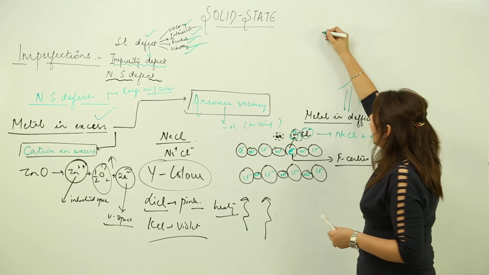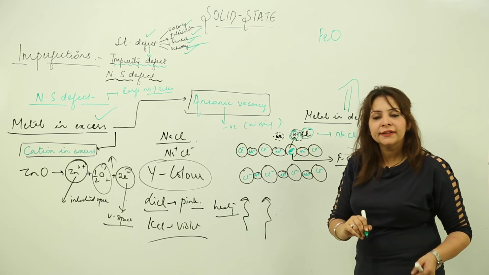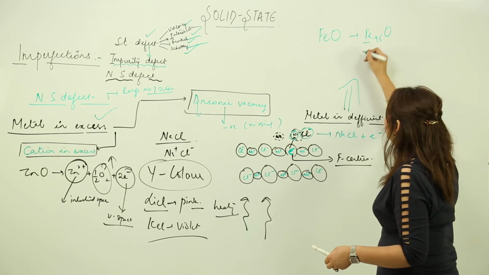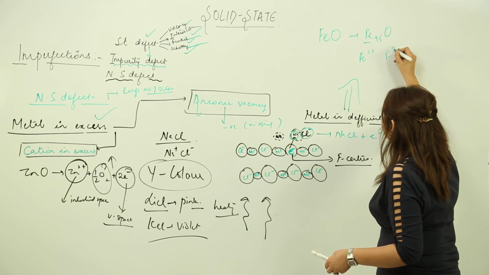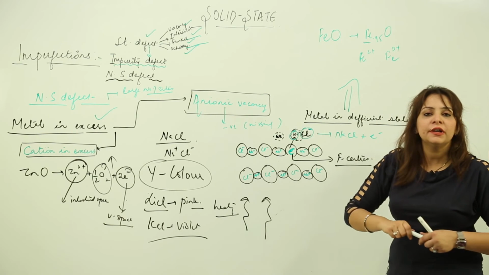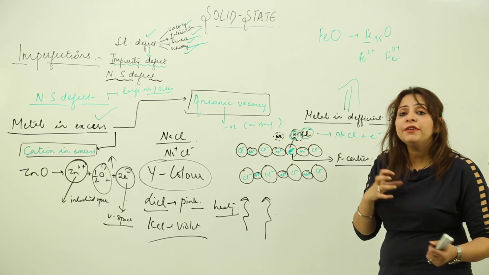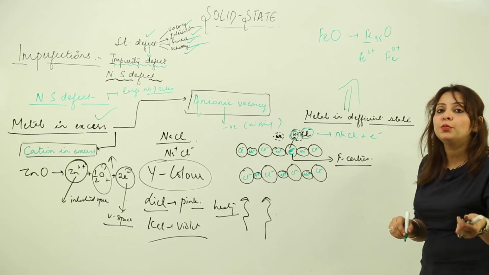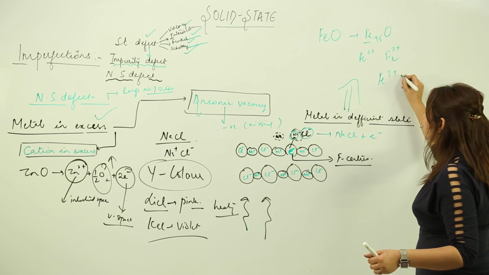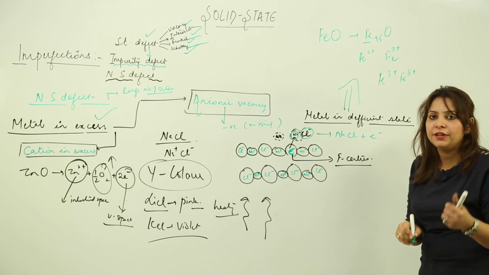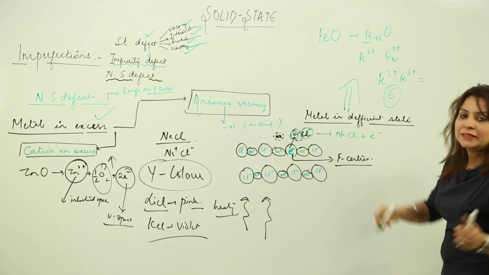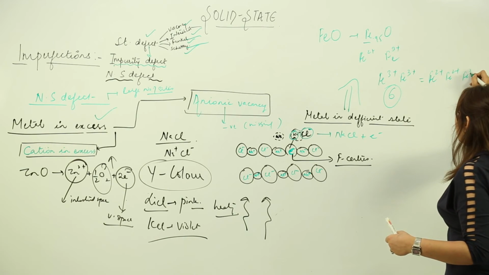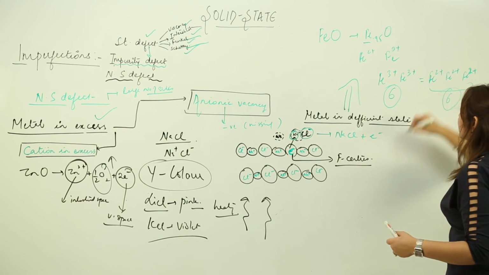So suppose I have FeO, right? Do you know that FeO occurs in nature in this form? Because we have iron in this form also, and we have this valency also. We have 2 positive valency also, we have 3 positive valency. So if we want to equalize the charge, right? So how many 3 positive is going to equalize the 2 positive? Suppose 2 Fe3+, the net charge is 6. So it will be equalized with 3 Fe2+ ions, because the net charge again becomes 6.